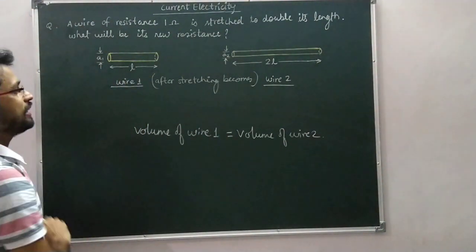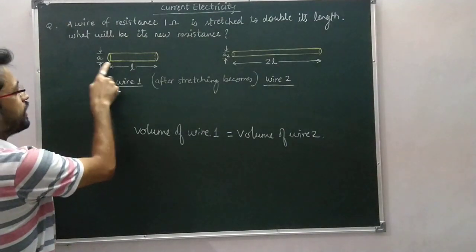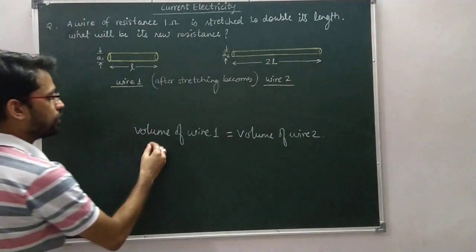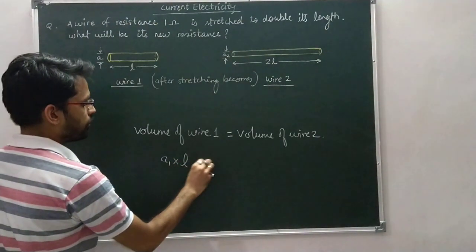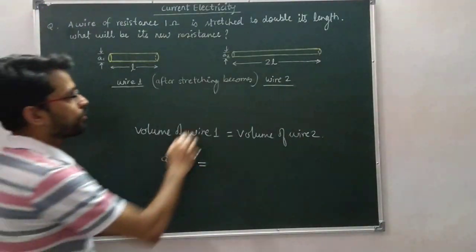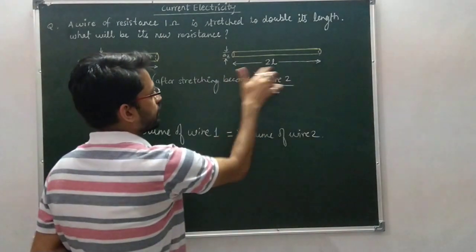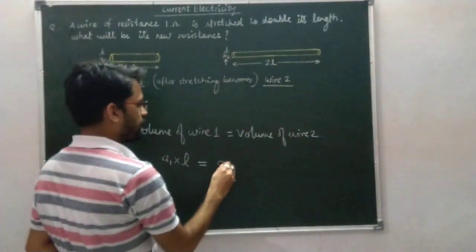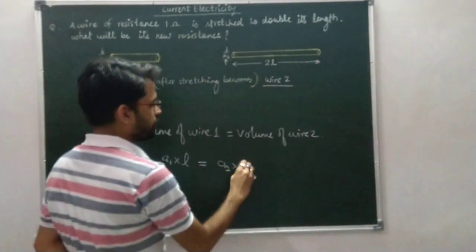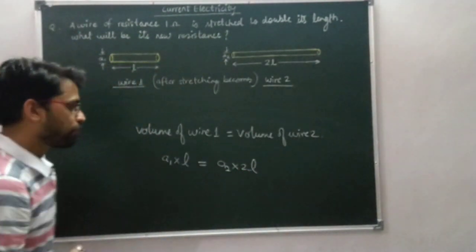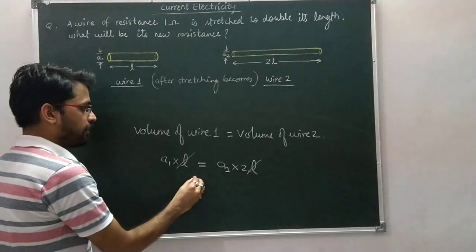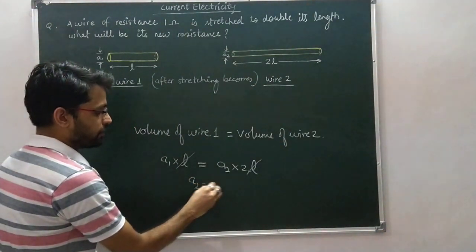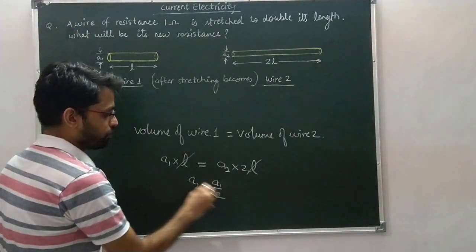The volume of a cylinder is cross section area multiplied by length. So the volume of wire 1 is A1 into L. Here the cross section area is A2 and length is 2L. When you solve it, L gets cancelled and A2 is equal to A1 by 2.